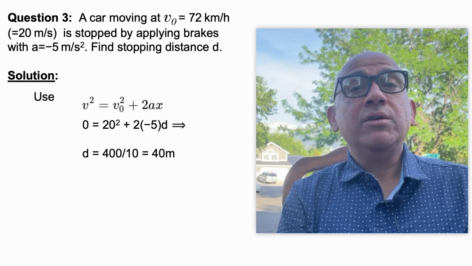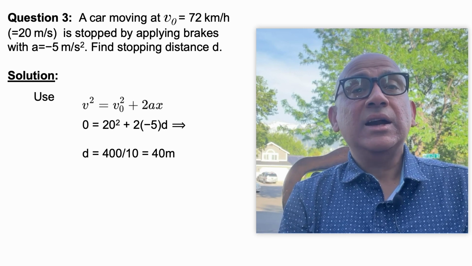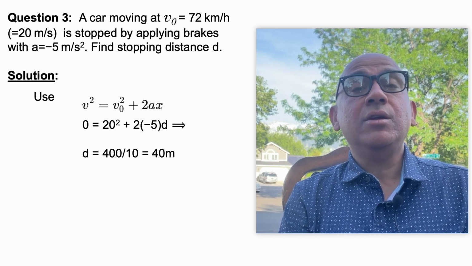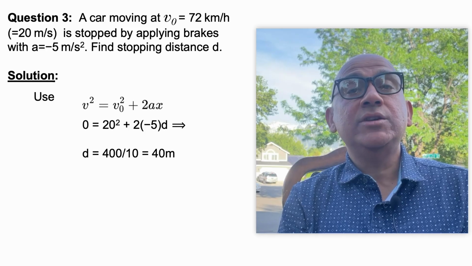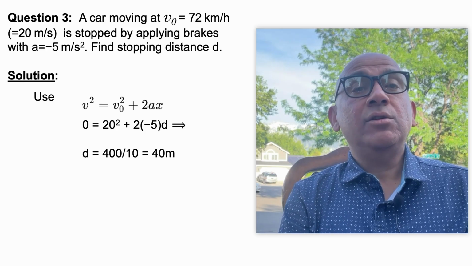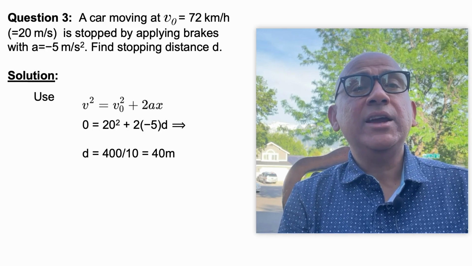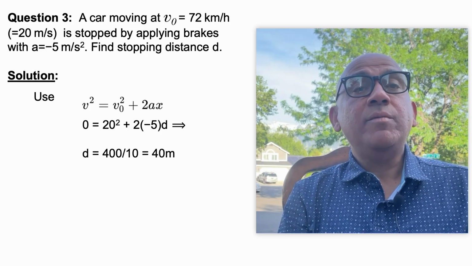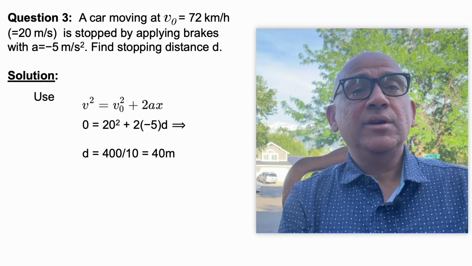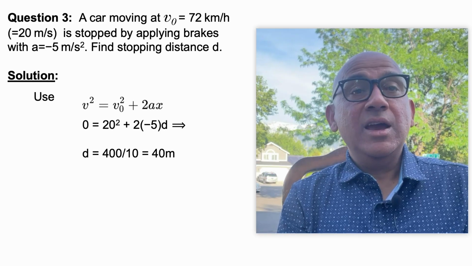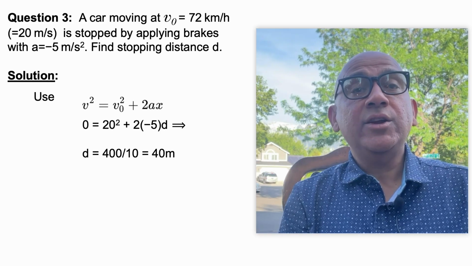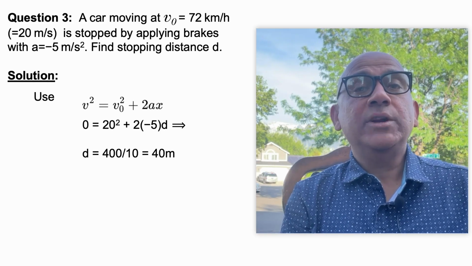Now, look into question number 3. A car is moving at v naught equal to 72 kilometer per hour, which is also the same as 20 meter per second, and it is stopped by applying the brakes with a equal to minus 5 meter per second square. Find the stopping distance.